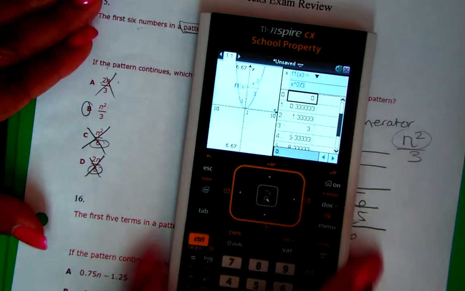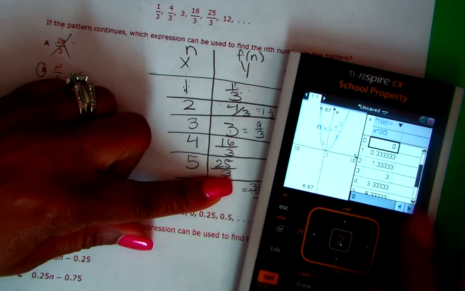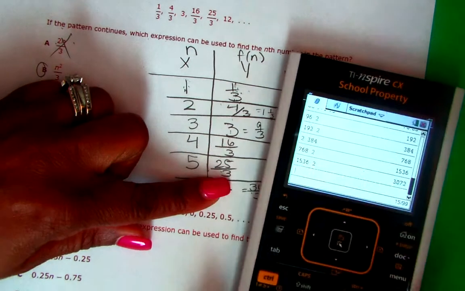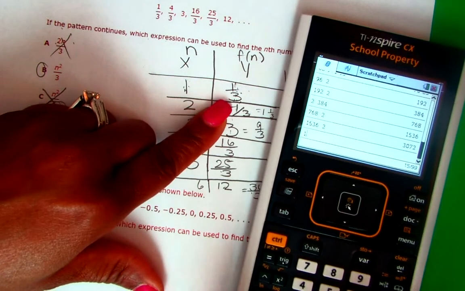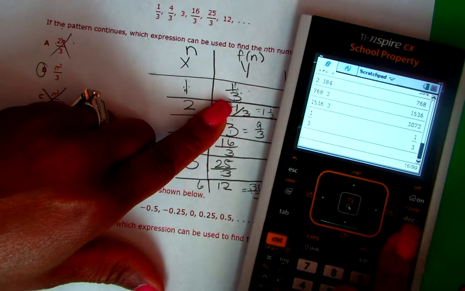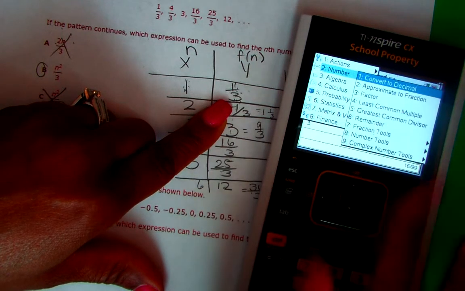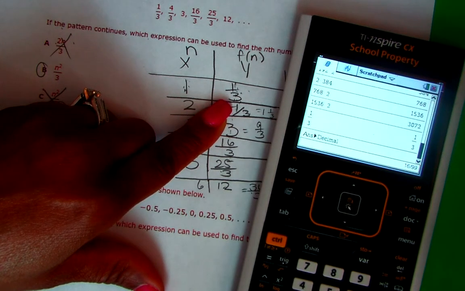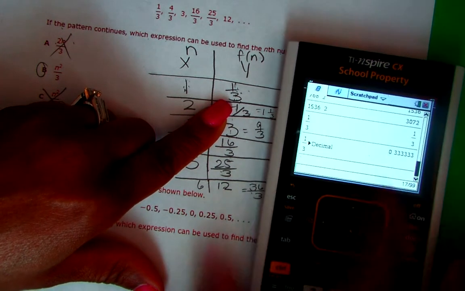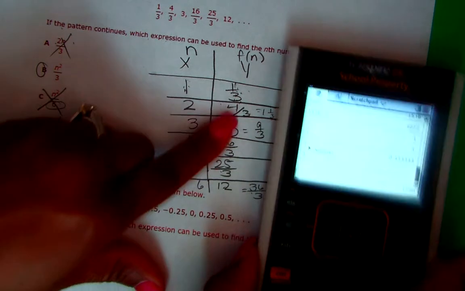Okay? And if you want to convert these to decimal, just go back to the calculator and say, okay, 1 divided by 3, enter, and it gave you a fraction. Press menu, go to number, and say convert to decimal, and press enter. And it gives you 0.333. That's because 1/3 is 0.333, so you're going to see that.